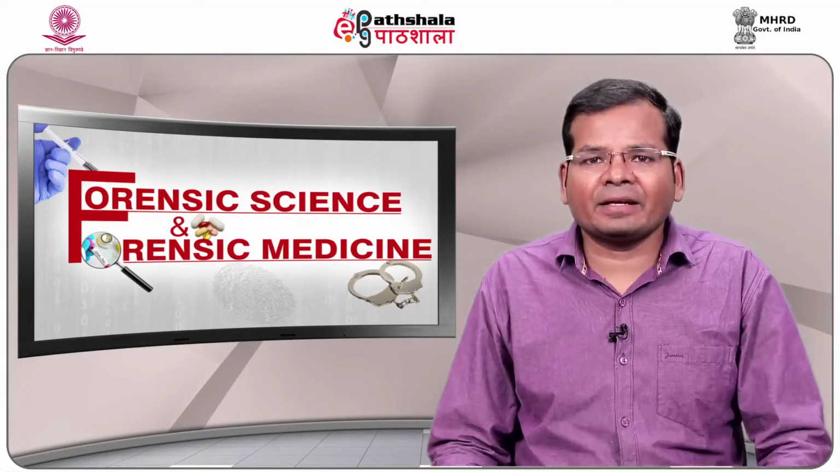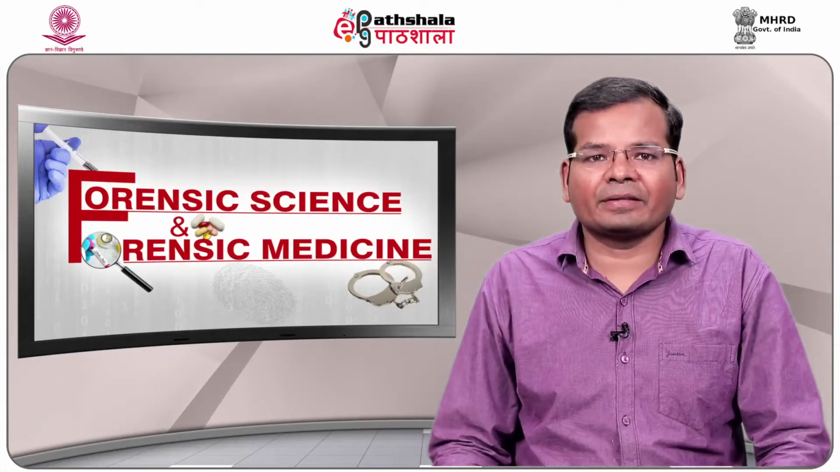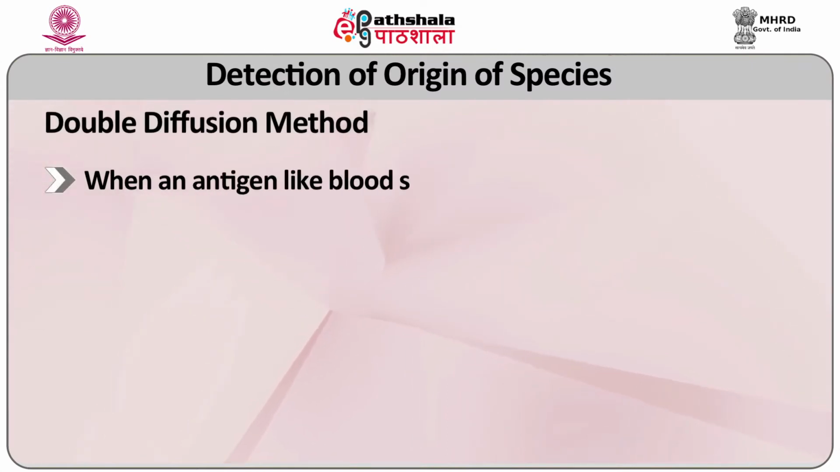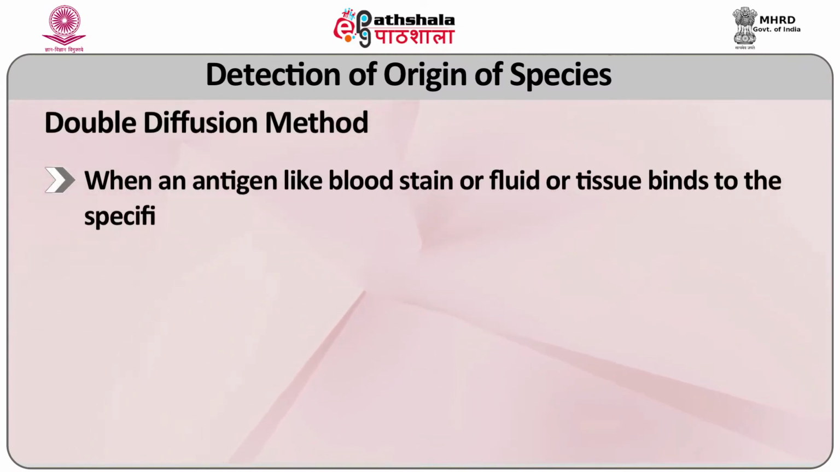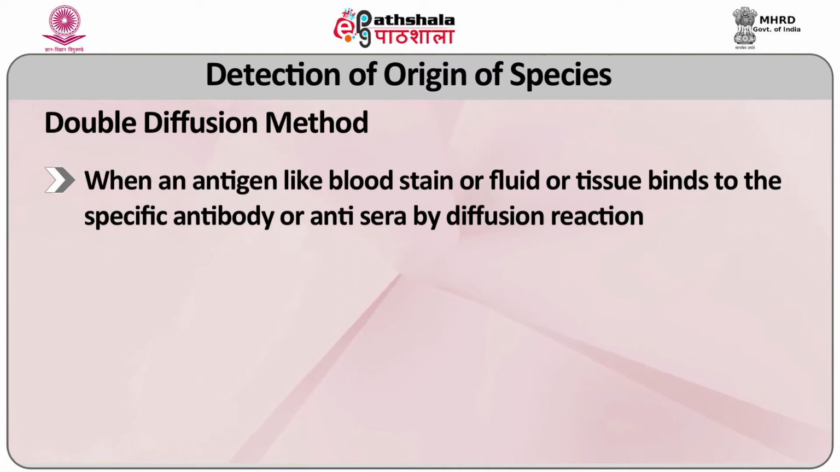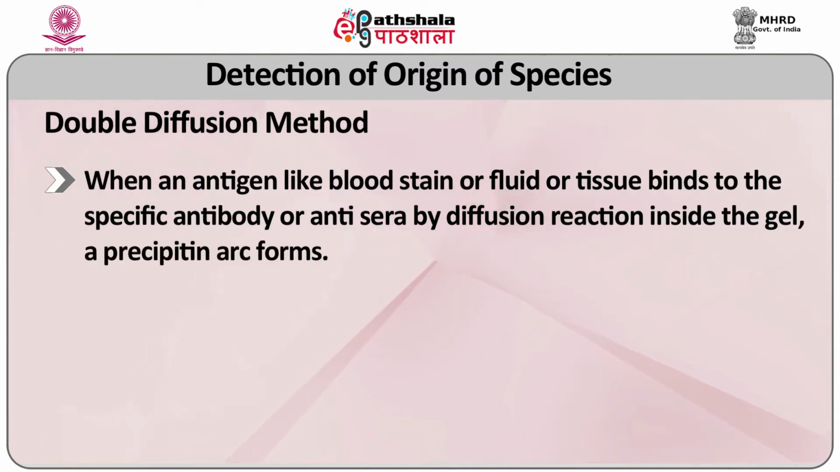The second method is the double diffusion method. When an antigen like blood stain or fluids or tissue binds to the specific antibody or antisera by diffusion reaction inside the gel, a precipitin arc forms.